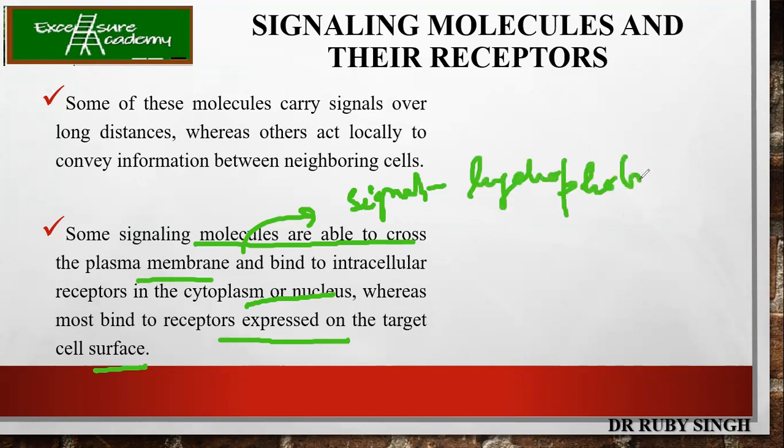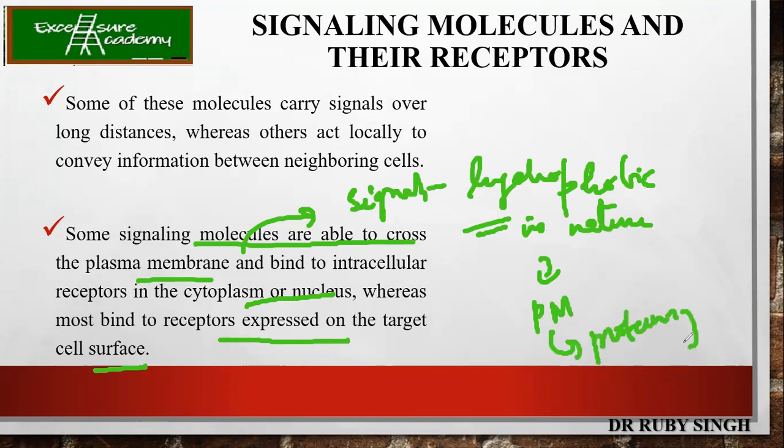Why? Because the plasma membrane is semi-permeable, and in order to cross it the molecule has to have hydrophobicity. So hydrophobic molecules can pass through the plasma membrane, and inside they bind to intracellular proteins, which go and bind to receptors present in the cytoplasm or in the nucleus. This is how a range of cascades take place in order to complete one cell signaling.